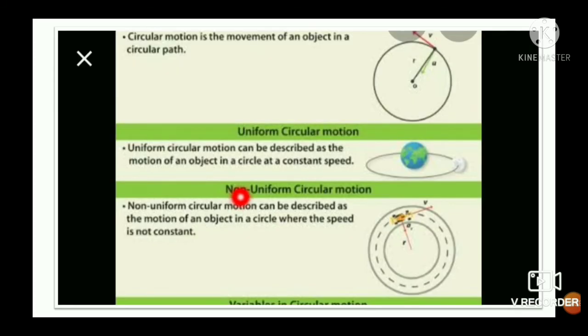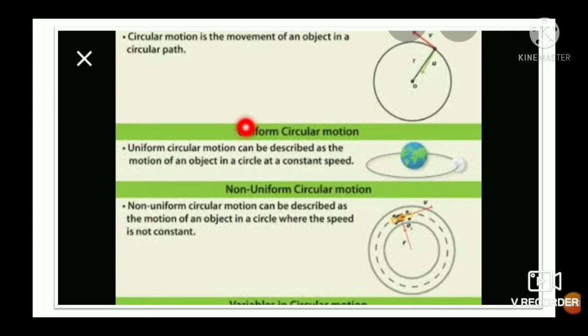The second type of motion is circular motion. Circular motion is defined as the motion of an object or body along a curved path.